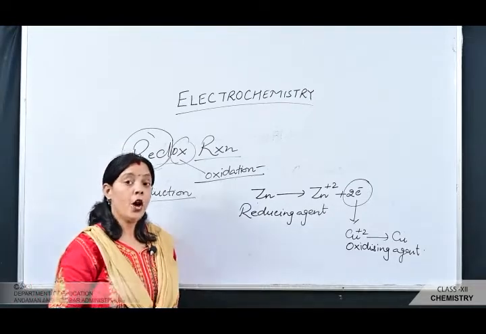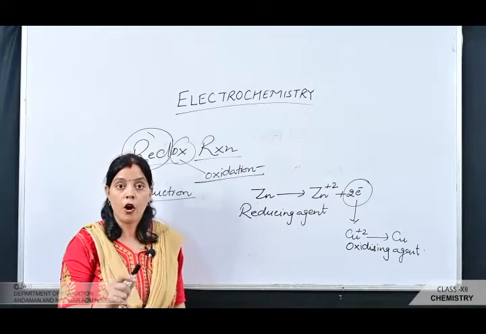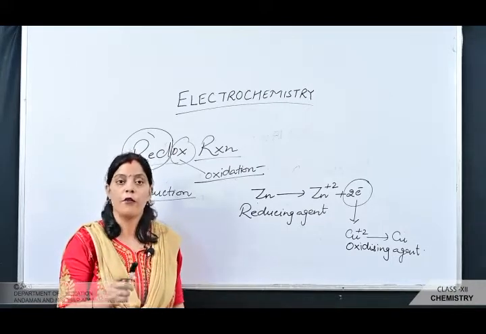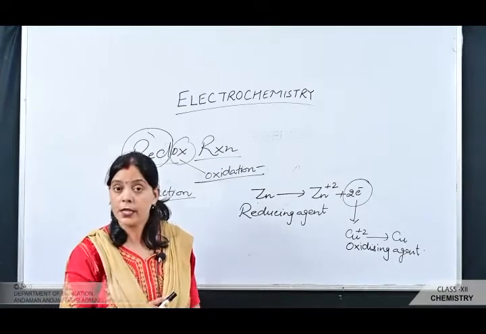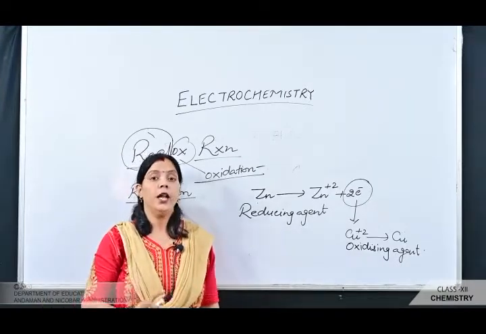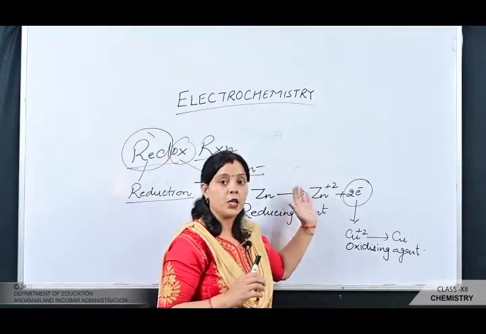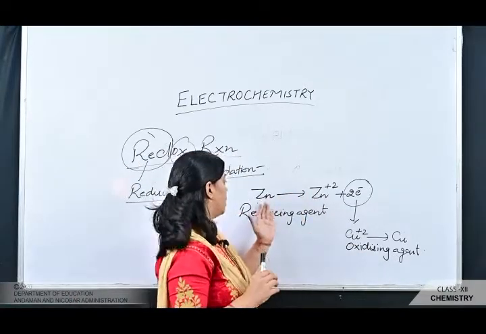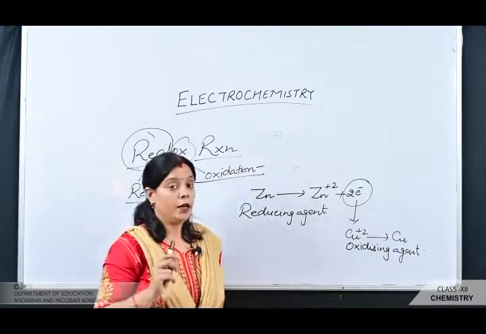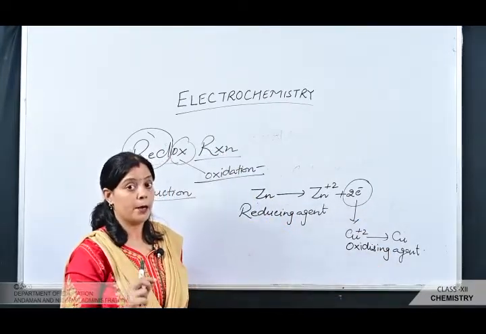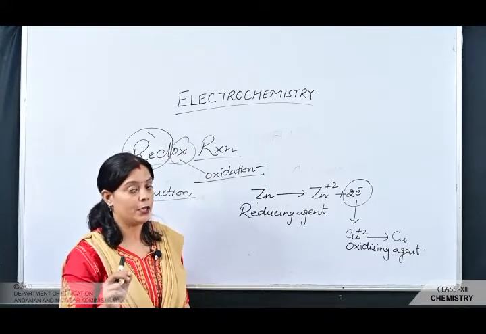So the redox reaction is a chemical reaction involving the transfer of electrons from one species to another species, that is, from the reducing agent to the oxidizing agent. The redox reaction is the main basis of the electrochemical cell and the electrolytic cell.